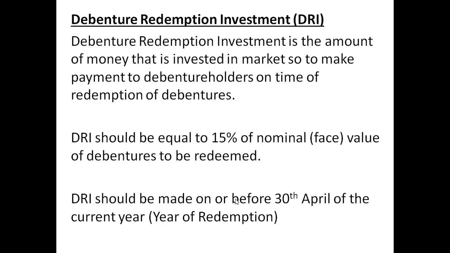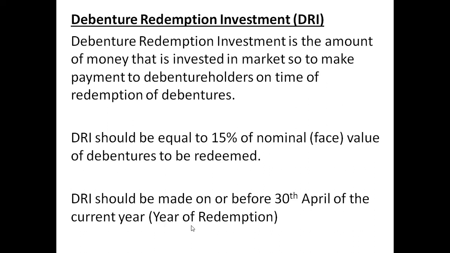This debenture redemption investment should be made in the current year. By current year we mean the year of redemption, on or before 30th April of that current year. If the debentures are to be redeemed on 31st March 2020, the company should make the investment in DRI from 1st April 2019 to 30th April 2019.